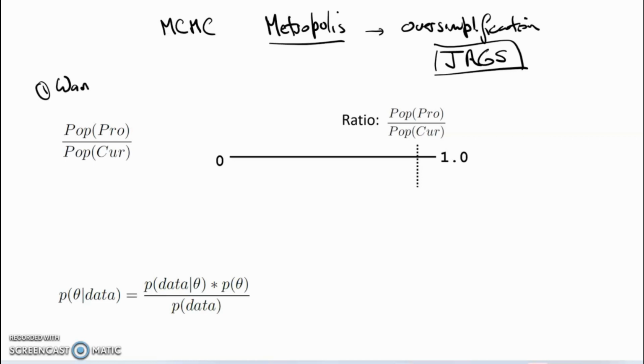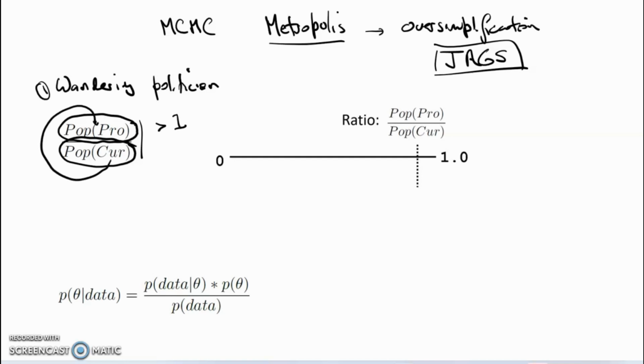The first is to think about the wandering politician and how that worked. The politician found out from the governor the population of the proposed island, knew the population of the current island, calculated this ratio. If the ratio was greater than 1, then the politician moved from the current to the proposed. If it was less than 1, they might or might not move. Whether or not they moved was determined probabilistically by calculating this ratio.